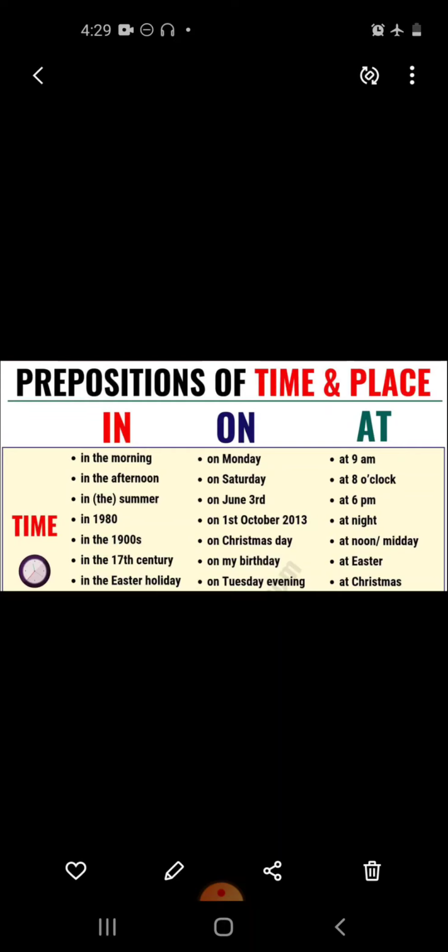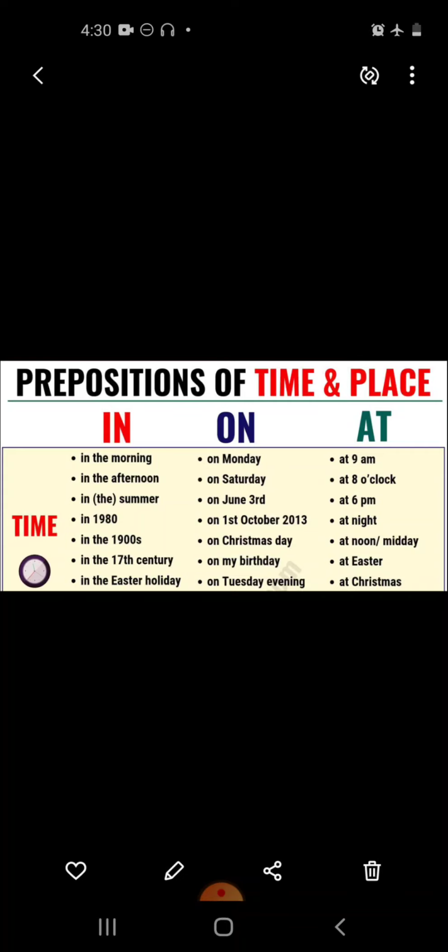Now the next one is in. Guys, in is used to show a period of time. It is also used to express rest at a definite place. It is used before big cities or countries. It is used to denote a period of time also. You can see the examples: in the morning, in the afternoon, in the summer, in 1980.